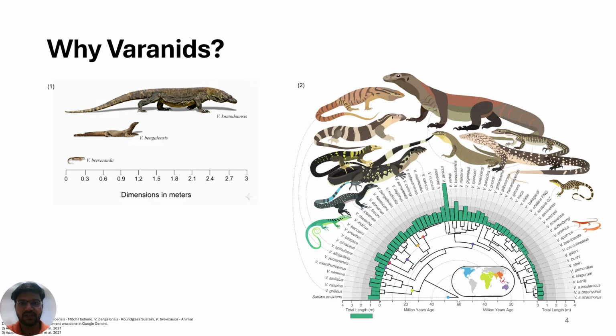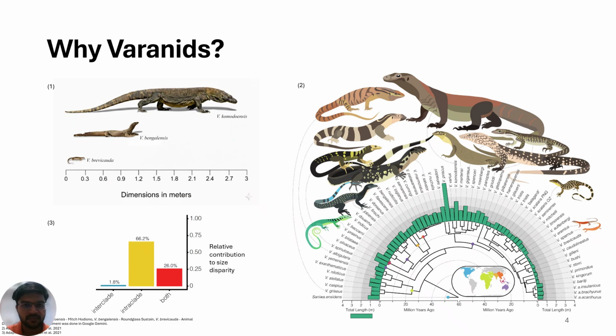The evolution of giants has happened multiple times, which can be seen in the phylogeny, although their basic body plan has remained largely conserved. Studies have shown that competition among sister lineages and habitat choice have contributed to these size shifts. But we still do not know what the proximate causes are, what the genomic causes of this extreme size disparity are. Together, this makes varanids a great model system for studying evolvability.